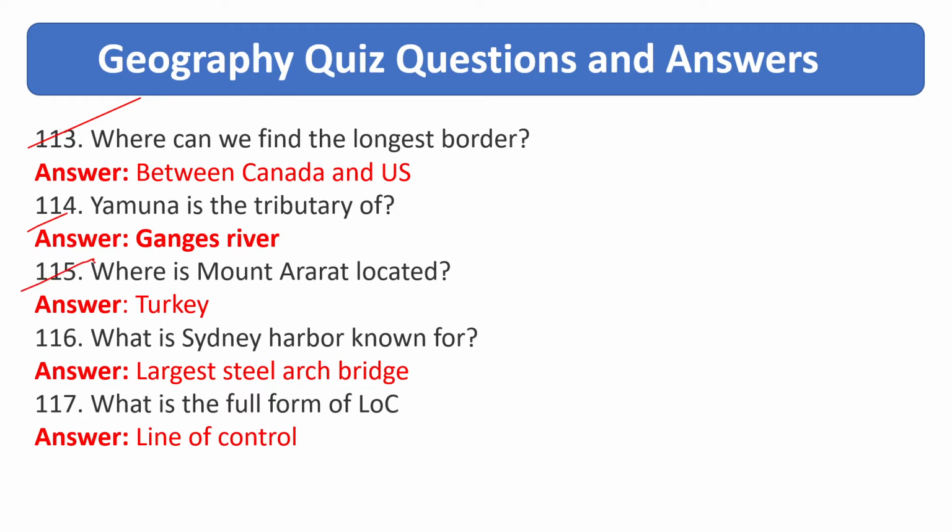Where is the mountain Ararat located? Answer is Turkey. What is Sydney Harbour known for? Answer is largest steel arch bridge. What is the full form of LOC? Answer is line of control.